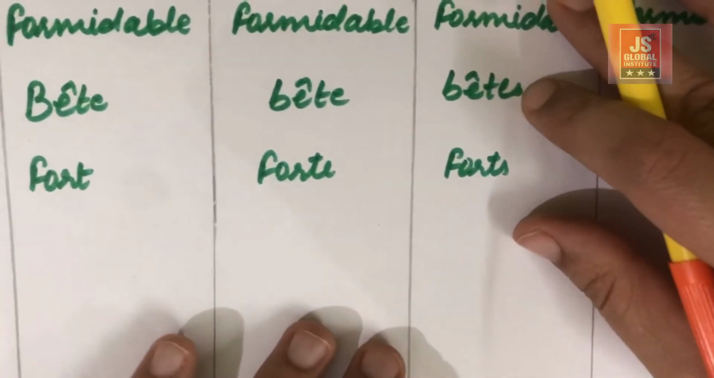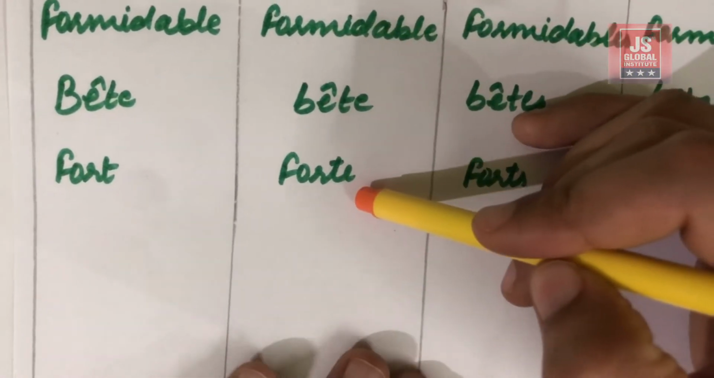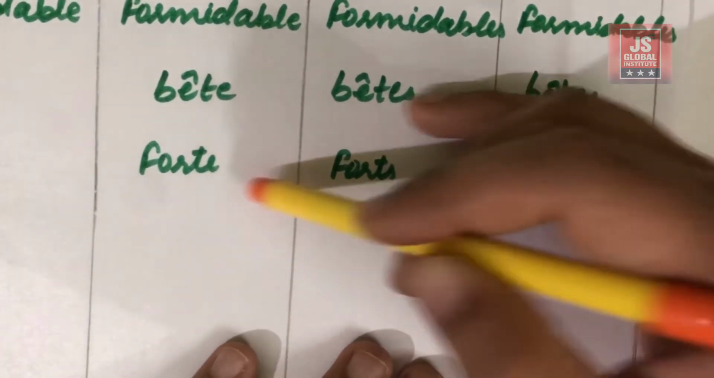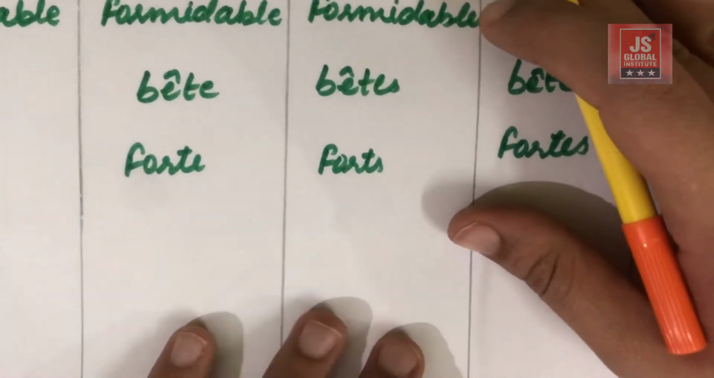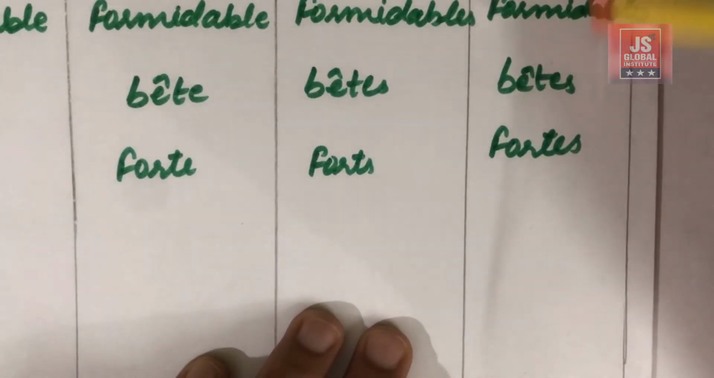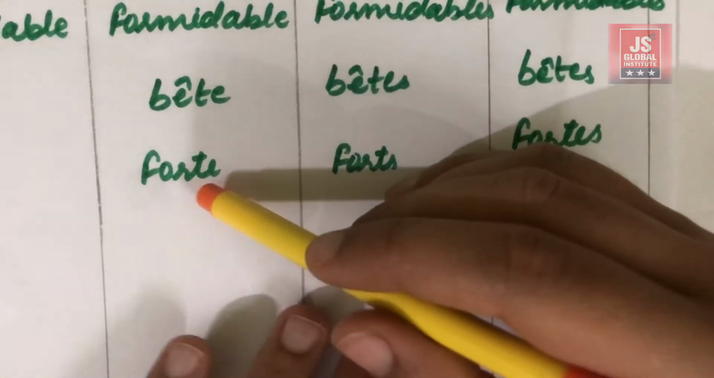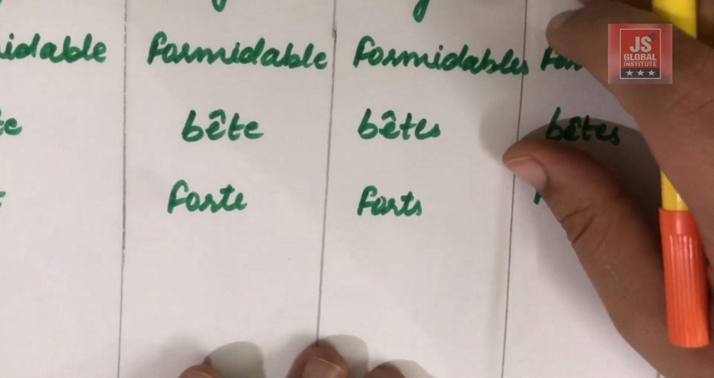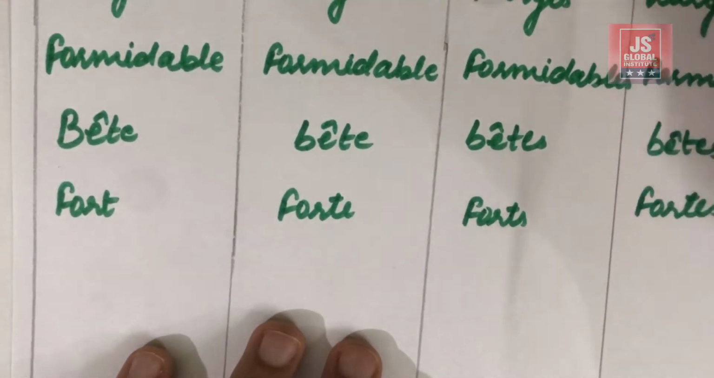Okay, so this is the general criteria: E is added in the case of the feminine, S is added for the masculine plural, and ES is added for the feminine plural. Okay, so these were the adjectives.